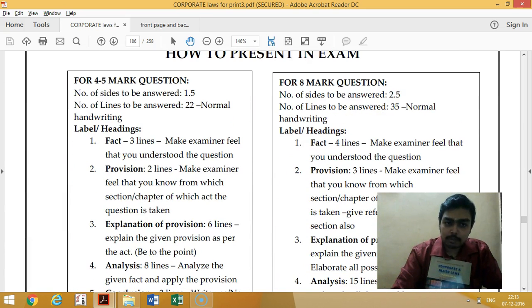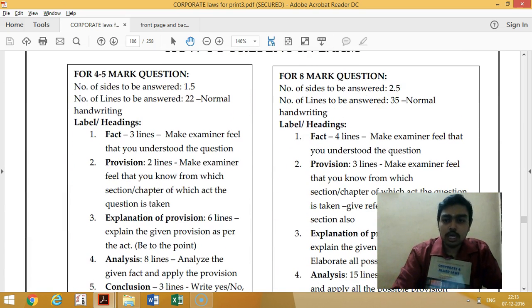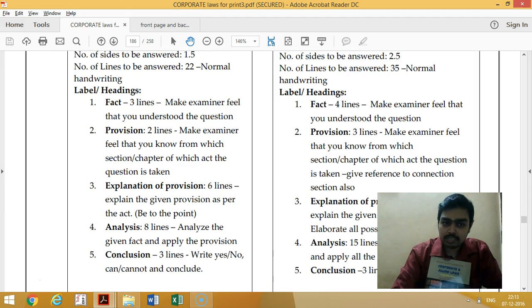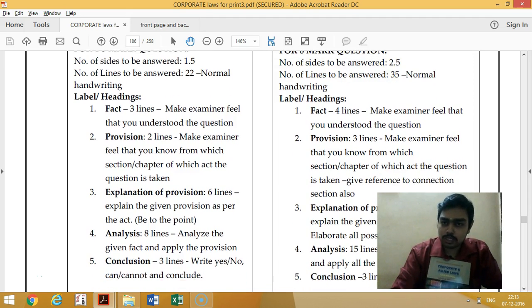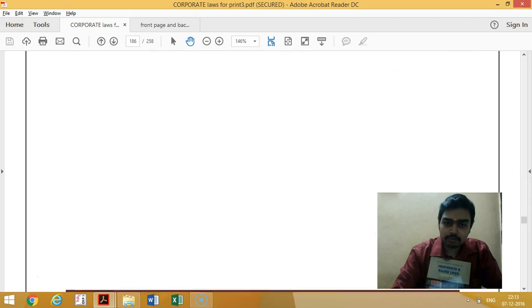And how to present in the examination, I have given a separate chart for it, because many people don't know how to present in the examination. If it's 4 marks, how to present; if it's 2 marks, how to present; if it's 8 marks, how to present. I have given a separate chart for it.